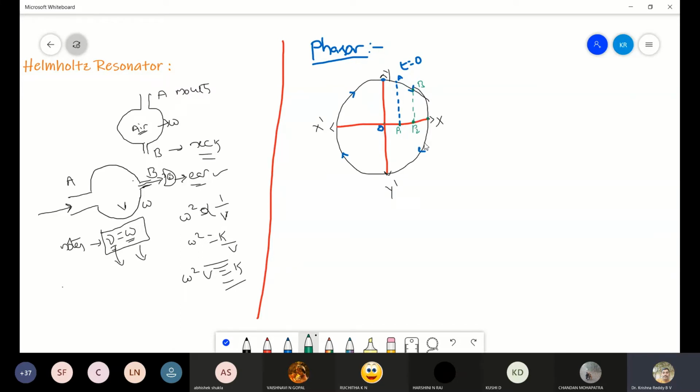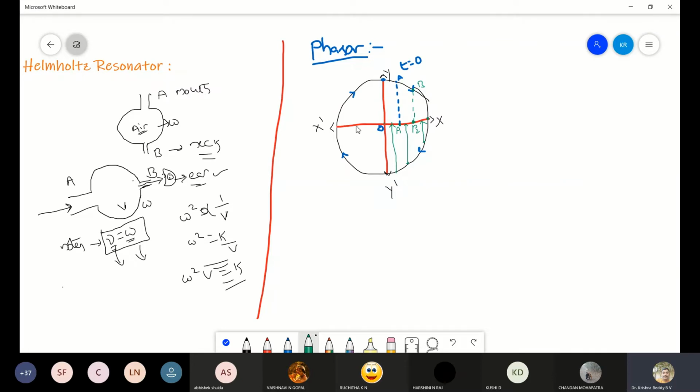Now, when the particle is at this point, the projection will be like this. So this is the projection. Now, when the particle is here, this is the projection. So now what is happening? When the particle is moving from X to Y dash, the projection is moving from X to O. When the particle moves from Y to X, the projection moves from O to X. When the particle moves from X to Y dash, the projection is coming back to O.